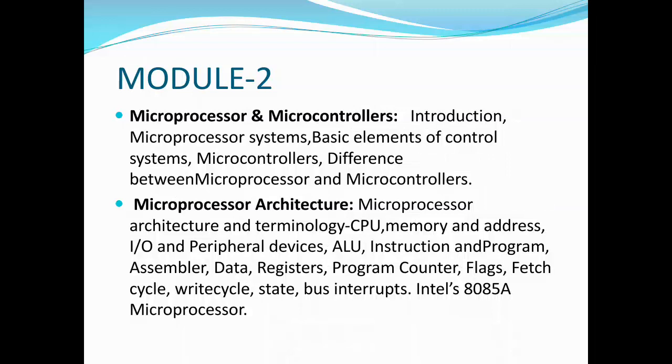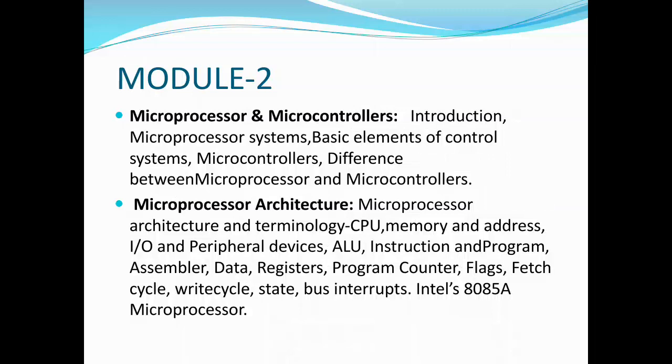Then CPU, central processing unit, memory and address, input output and peripheral devices, ALU, that is arithmetic logic unit, instruction and program, assembler, data registers, program counter, flags, fetch cycle, write cycle, stack, bus, interrupts, and finally Intel's 8085 microprocessor.